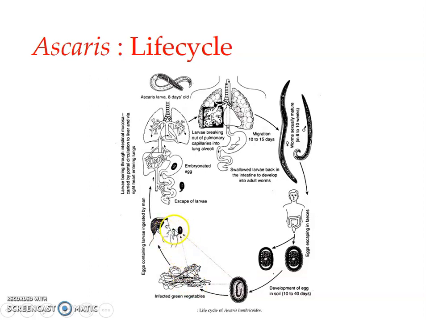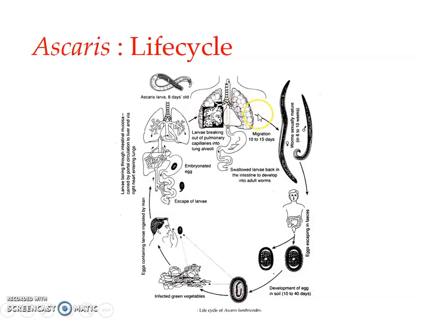it enters the human body. Once this contaminated water and food is consumed, it reaches the gut, where in the intestine the digestive juices digest and break down the shell membranes, and the larva escapes out. The larva then goes through the intestinal wall and reaches the liver through the portal circulation, from there to the heart, and from there to the lungs through the pulmonary artery, and reaching the lungs it enters the alveoli.